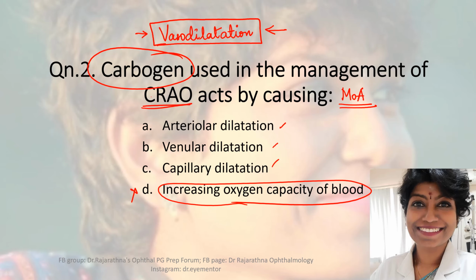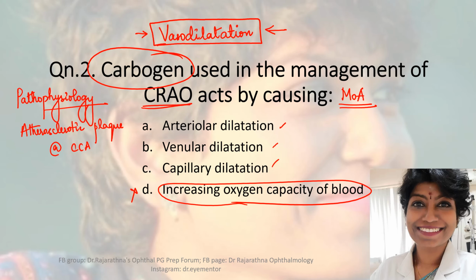For that, if we know a little bit about the pathophysiology, or the pathogenesis of CRAO, then it helps our cause. So what is the pathophysiology of CRAO? You all know that there is an atherosclerotic plaque involving which vessel? Yes, the common carotid artery. So it breaks off and enters into the internal carotid artery, and from the internal carotid artery it goes into the ophthalmic artery, and then the branch of ophthalmic artery, the central retinal artery, it goes and blocks.